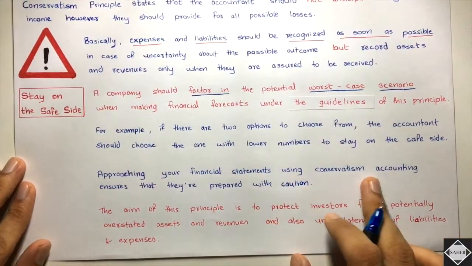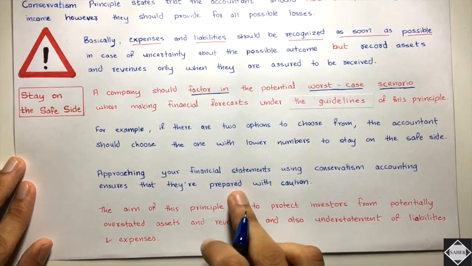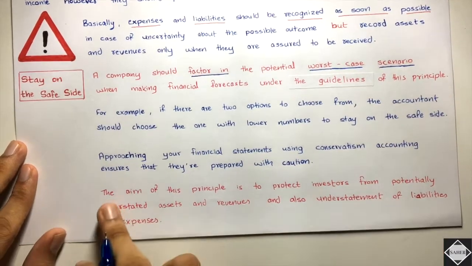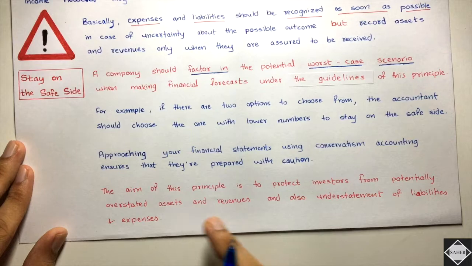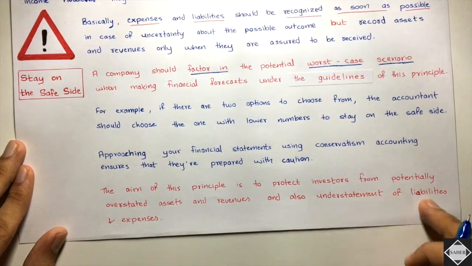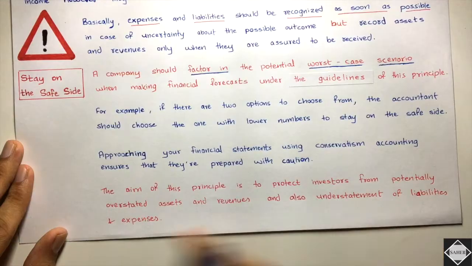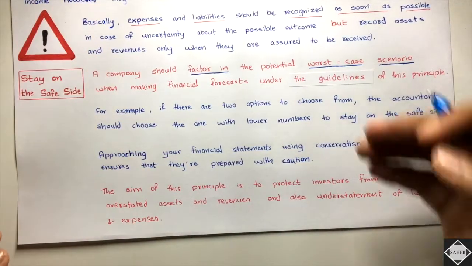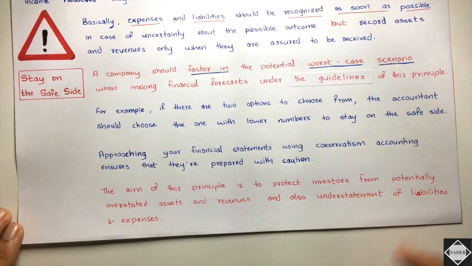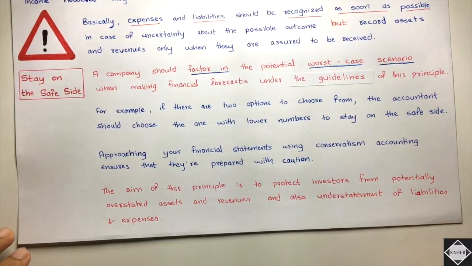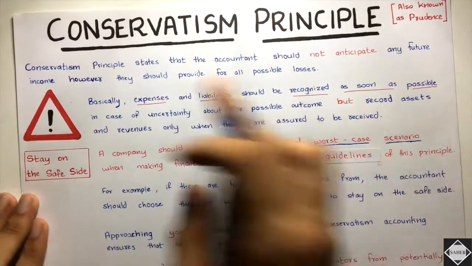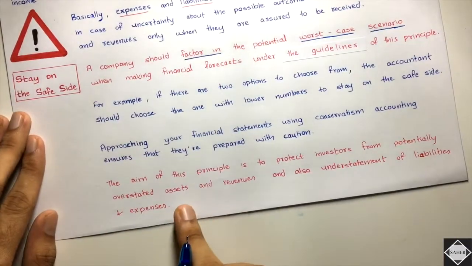Approaching your financial statement using conservatism accounting ensures that they are prepared with caution. Yes, that's what I said. The aim of this principle is to protect the investors from potentially overstated assets and revenues, and also understatement of liabilities and expenses. This is a very bad position for a company to be in. It's like window dressing. You are showing that your company has more assets and revenues and lower expenses, which means you're showing more profit. You're manipulating the financial statement. So the idea behind this principle is to protect the investors regarding that.